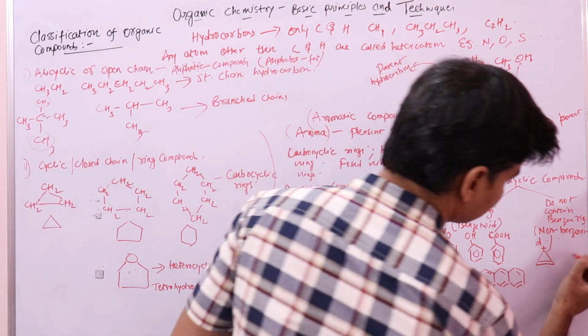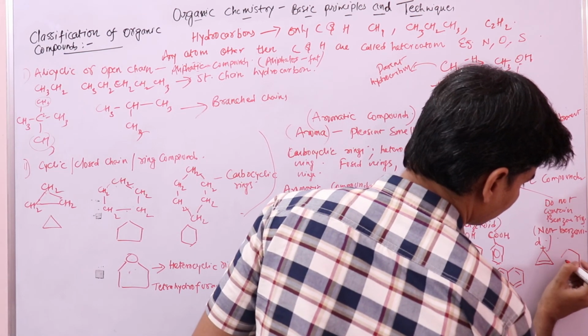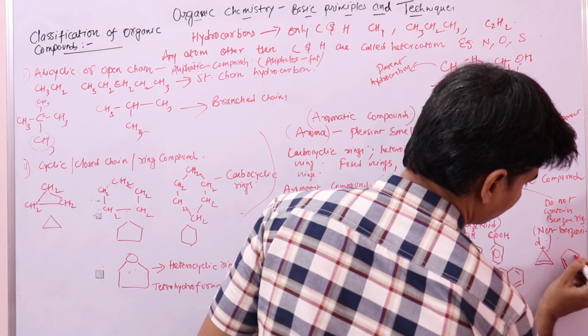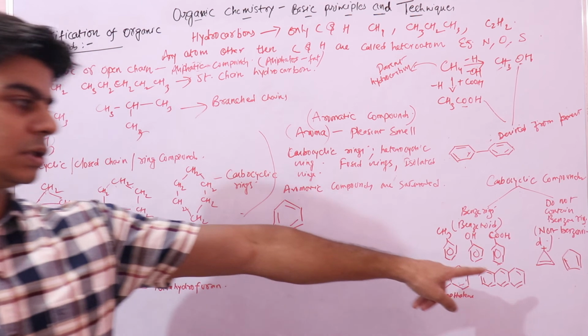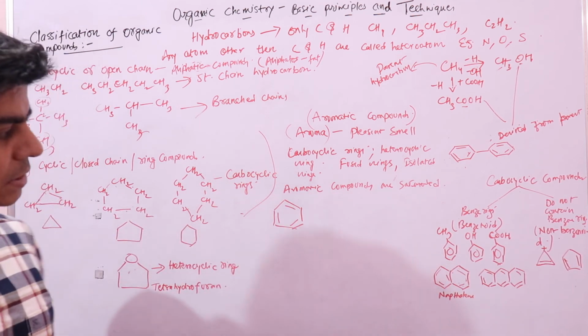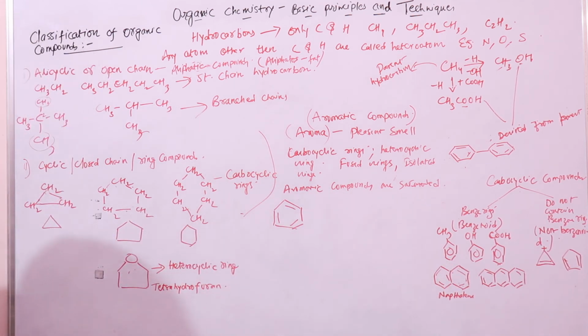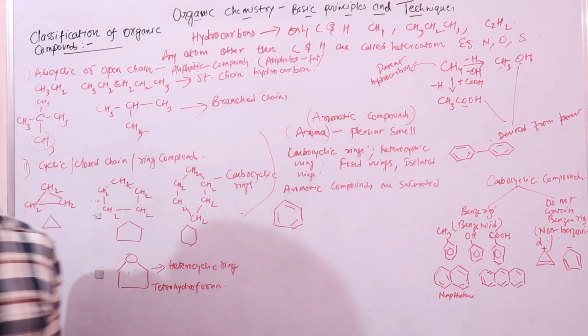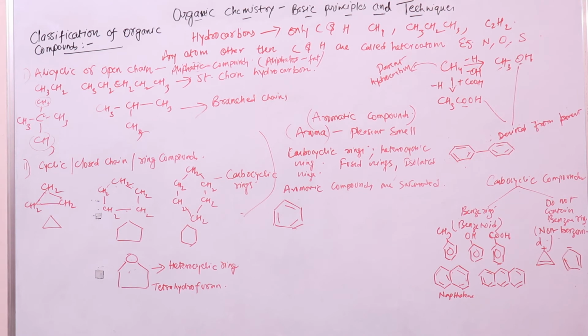And another example, similarly, if I draw this type of compound, this is also not a benzene ring. And this has a charge on it, a negative charge.